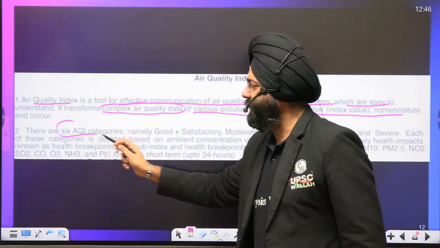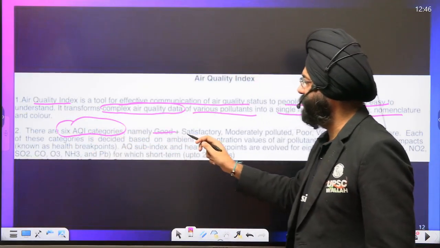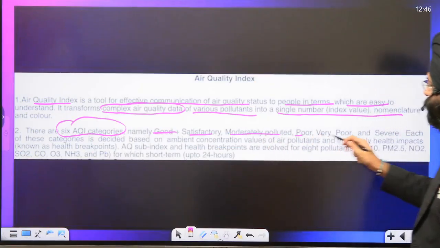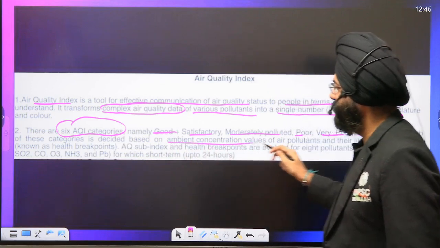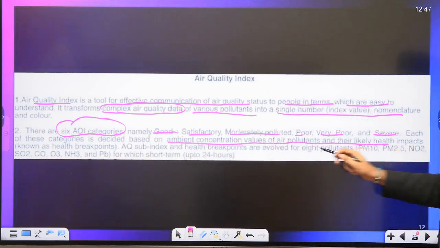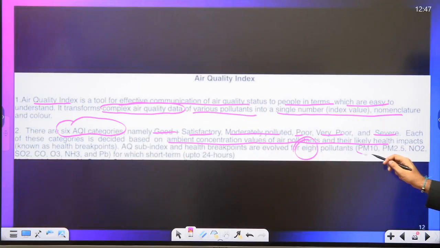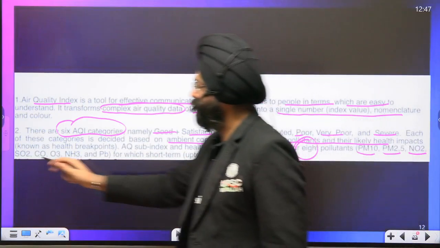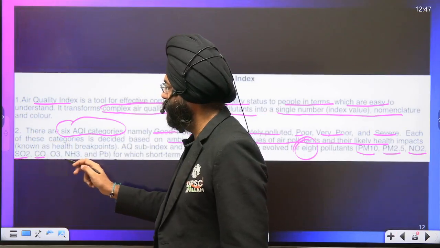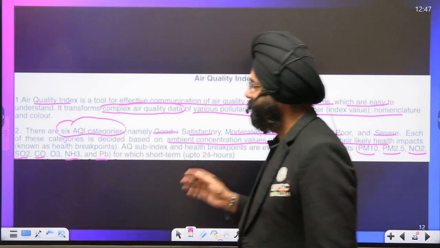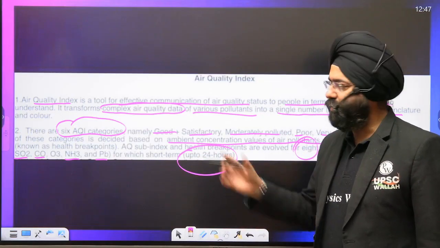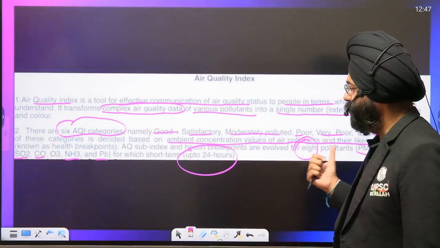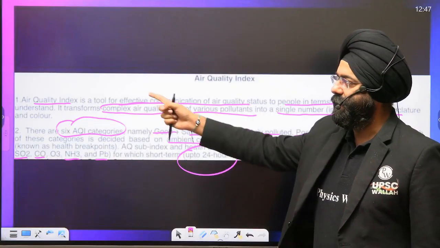Six AQI categories are there: good, satisfactory, moderately polluted, poor, very poor, severe. Each of these categories is decided on the basis of the ambient concentration of the pollutants that are there, for the 8 pollutants: PM10, PM2.5, NO2, SO2, CO, ozone, NH3, and lead. So these are the factors, right? For which up to 24 hours data is provided here. So these are the 8 pollutants and 6 categories, and the Air Quality Index is there.